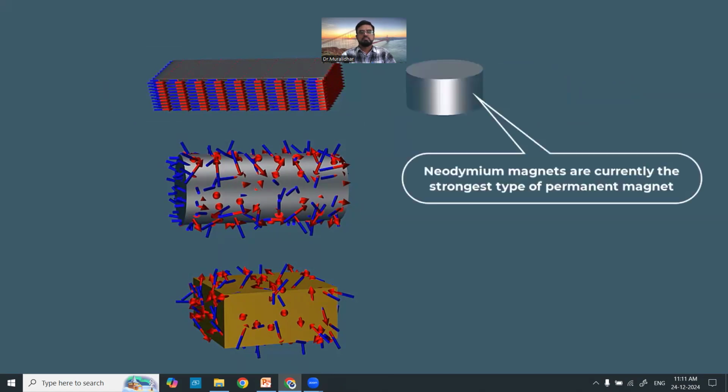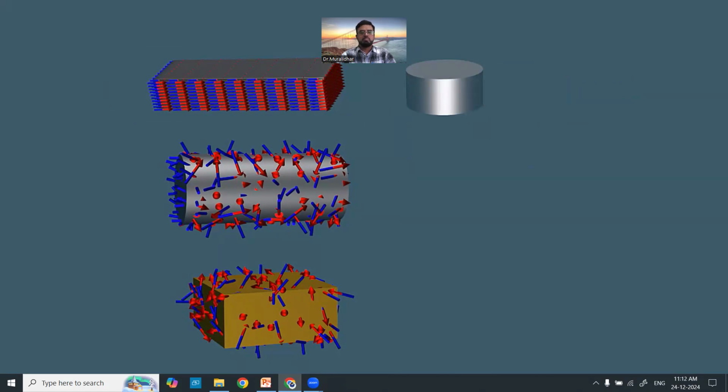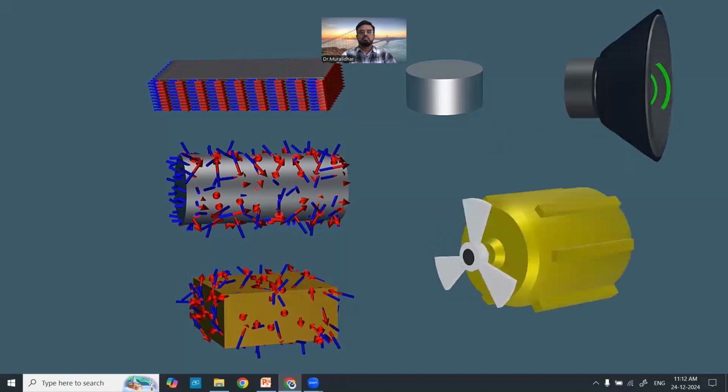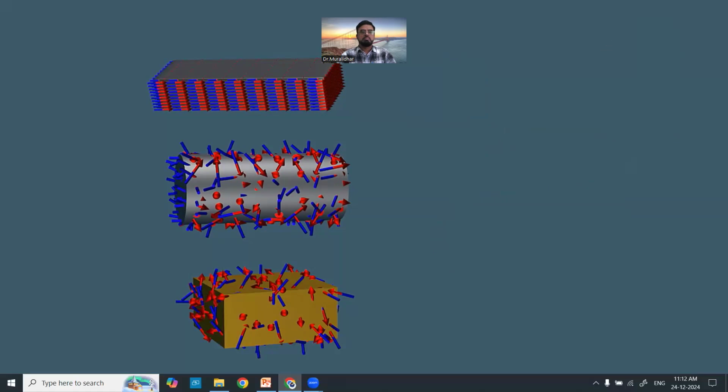Neodymium magnets are currently the strongest type of permanent magnet commonly available. They are composed of neodymium, iron, and boron, and are widely used in various electronic devices, such as loudspeakers, electric motors, hard drives, and MRI machines.